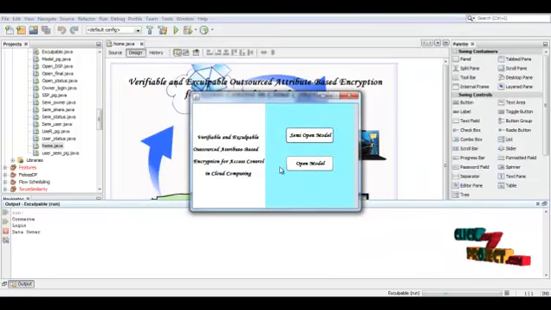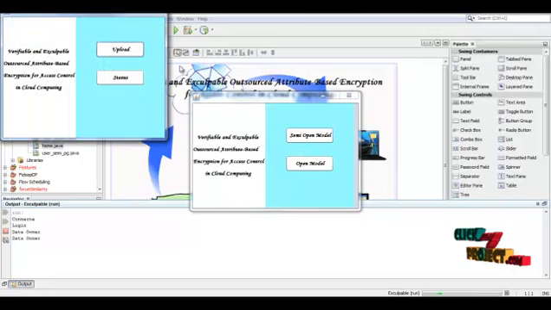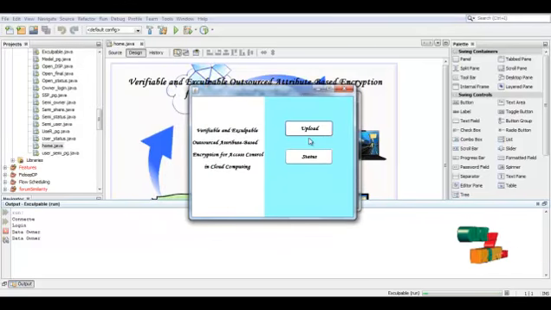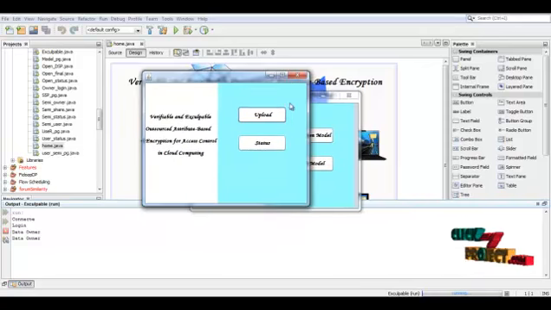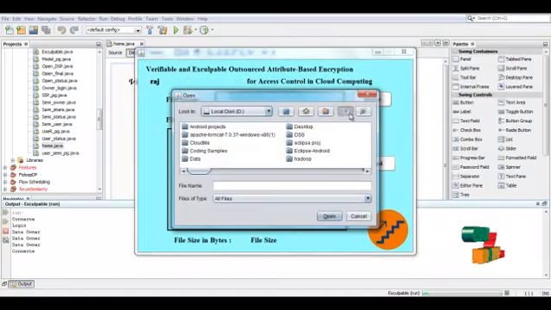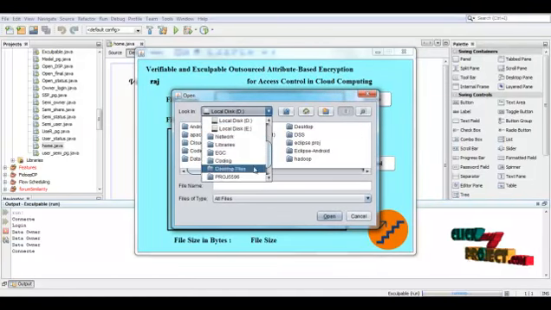Then we have to select which model we are going to run: the semi-open model or the open model. First let us see the semi-open model. Here is the semi-open model process. There are two processes for the data owner: the uploading process. First let us see the uploading process. Here we have to select the file.